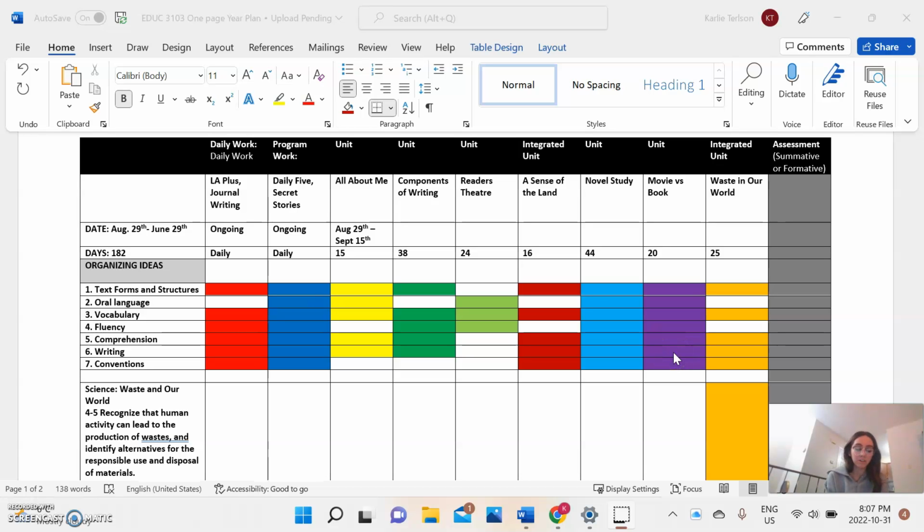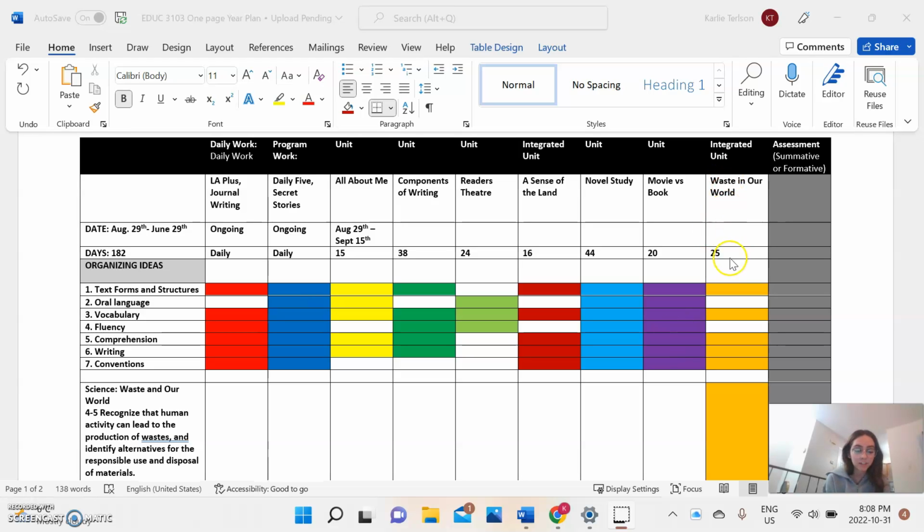Movie versus book. They could compare and contrast with that. They could do a presentation on it, write about it, and that hits fluency and comprehension because they would actually have to know what is going on in the movie versus the book to understand it.